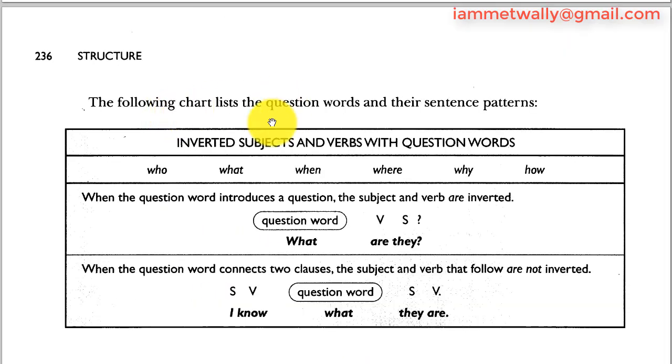The following chart lists the question words and their sentence patterns. Let's see. Who, what, when, where, why, how. When the question word introduces a question, the subject and the verb are inverted. What are they? When the question word connects two clauses, the subject and the verb that follow are not inverted. I know what they are. So here it's a question word, so I have a question mark here, so I have to invert the verb then the subject. But here it's just a connector, so I have to have subject then verb.